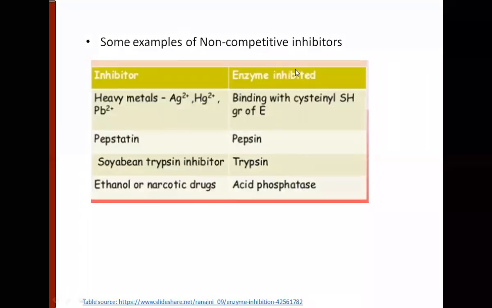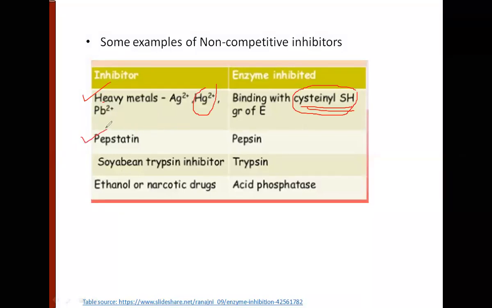Some examples of non-competitive inhibition. It's quite common in biological systems. Heavy metals, particularly mercury and lead, bind to the cysteinyl groups, the sulfhydryl groups of the cysteine amino acid of some enzymes, and they will non-competitively inhibit those enzymes.